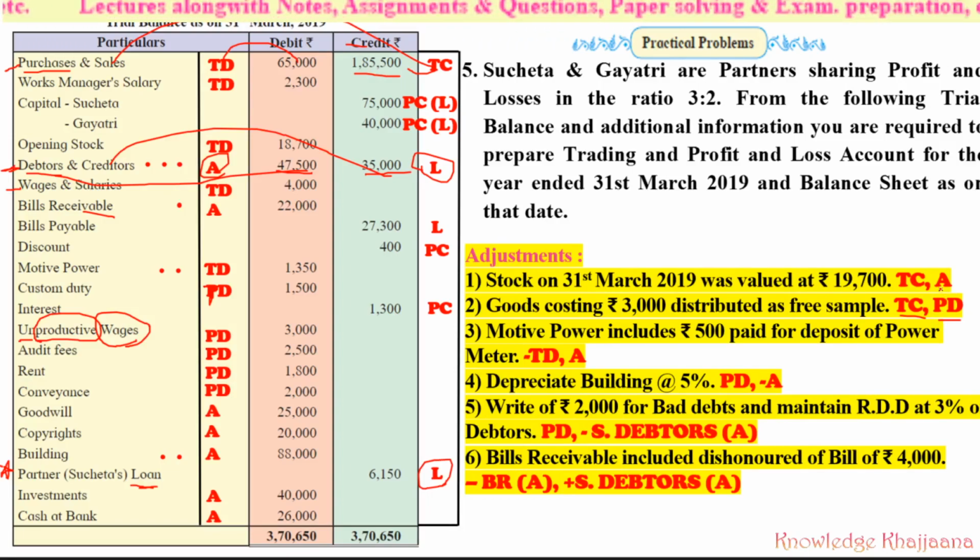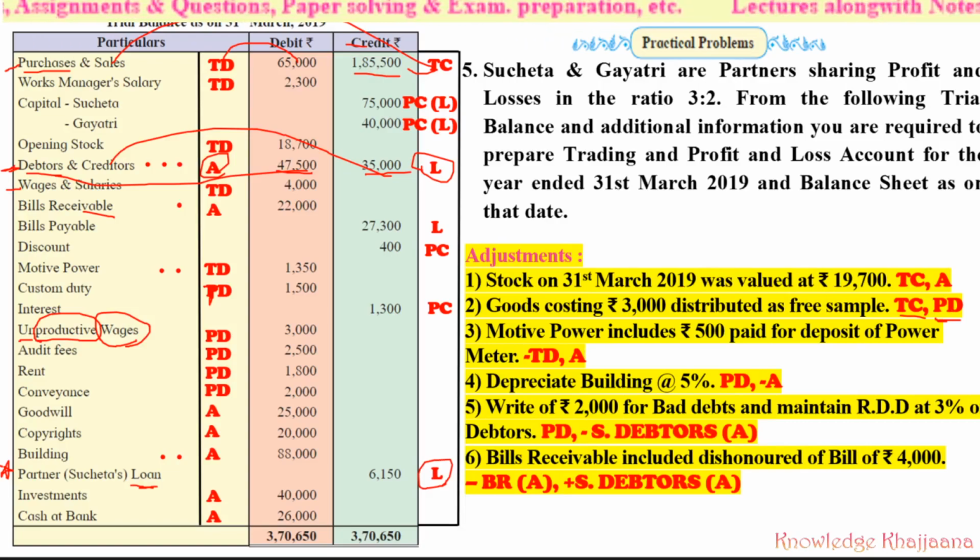Sometimes you might have seen sachets of shampoo, Eno, face cream, etc., attached to newspapers and magazines also. These free samples are distributed for the promotion of their newly launched product as advertisement expenses. So we can consider them as advertisement expenses, and they will come to the profit and loss account debit side.